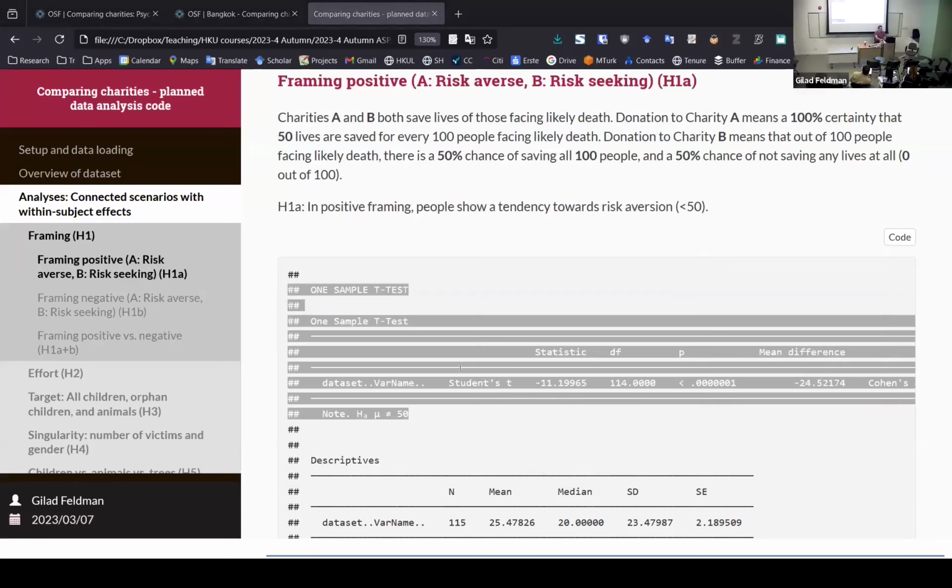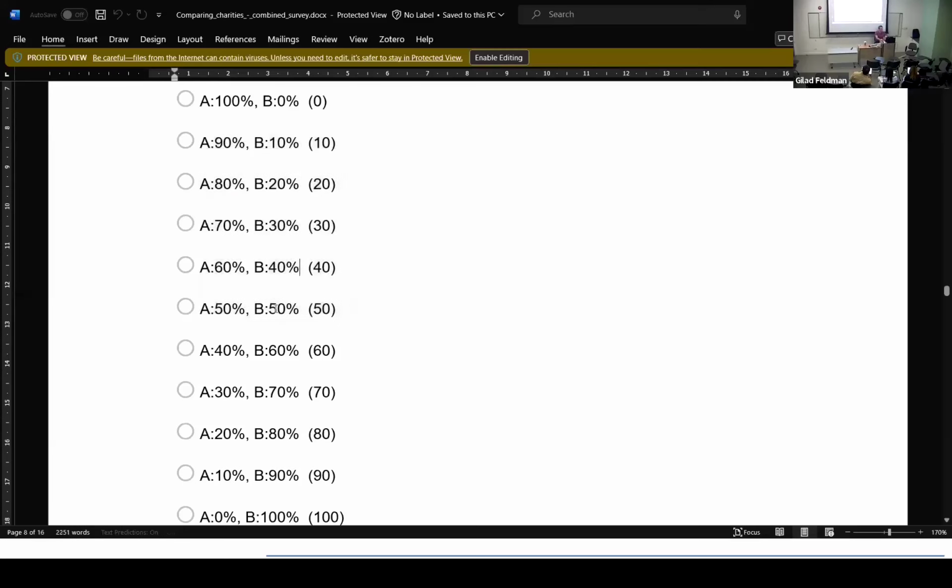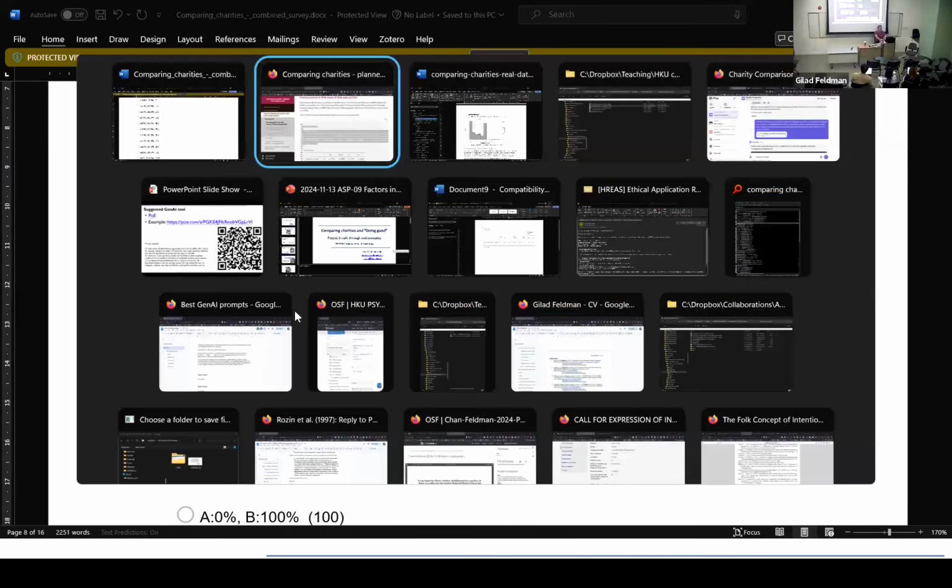Here, I'll just show you. So 50% allocation to charity A and 50% to charity B means that people have no preference. They couldn't care less whether they donate to charity A or charity B. They just say, I have no preference, allocate my money to both of them. If they have a certain preference, then we'll see. If it's higher than 50, it means they have a preference for B. If it's lower than 50, they have a preference for A.